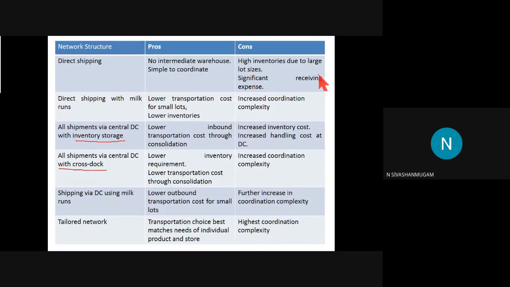If you are considering a single supplier and a single buyer, we may face this kind of issue. Then there are significant receiving expenses. As I told earlier, the receiving cost is more for direct shipping because direct shipping is applicable for a single buyer. So we are considering a single trip, and the cost incurred for the single trip will be paid only by a single buyer. So the receiving cost will be more. And the advantages and disadvantages we have discussed in our previous classes are all listed here. Just go through the points yourself: for direct shipping, what are the advantages and what are the disadvantages?